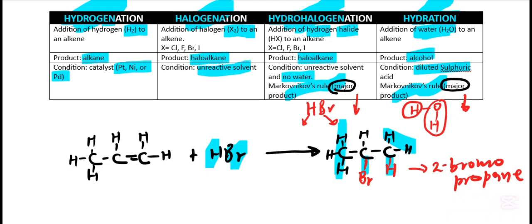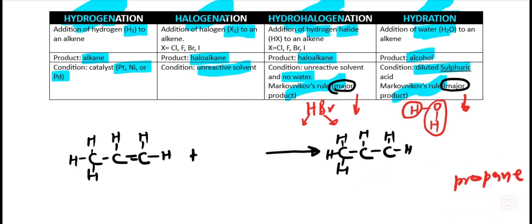So let's say we add water, what will happen if we add water? Remember, when we add water, the type of reaction is hydration. So we add water, that is H2O. Remember, there is H and there is also OH.